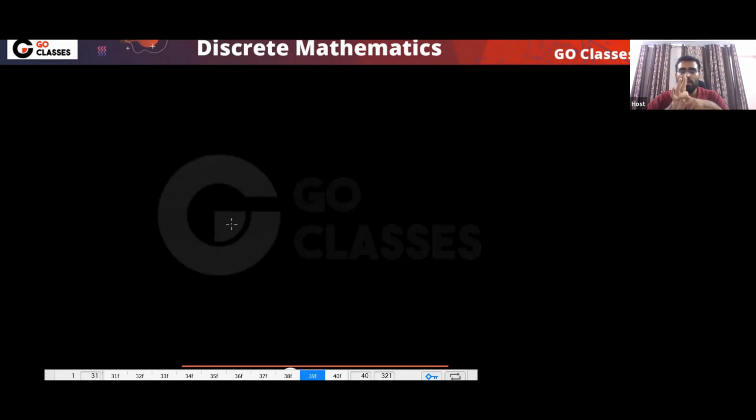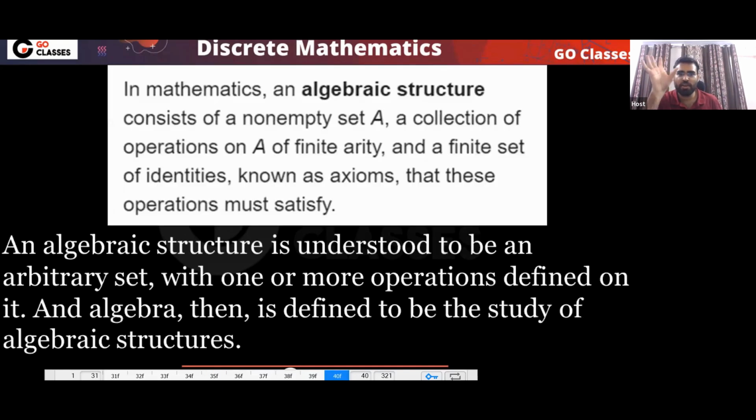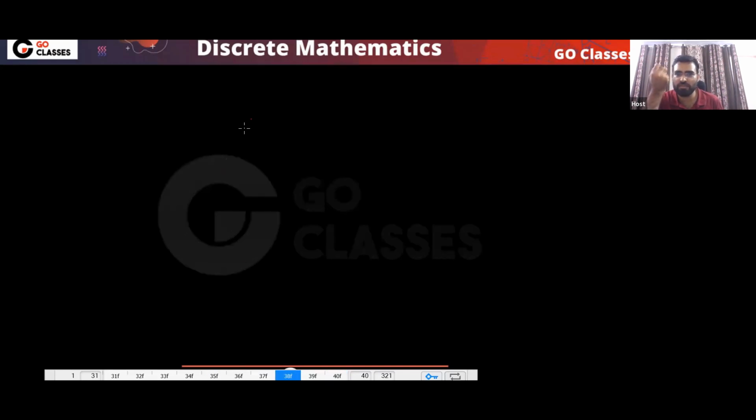So I hope this motivation is clear to everyone: what is abstract algebra, why we study it, what its applications are, and who gave it. This is a very interesting story about Galois. He was only 18 to 20 years old. I hope you are finding abstract algebra interesting now. It has many applications in every area of mathematics, computer science, physics, chemistry. There are a lot of applications.